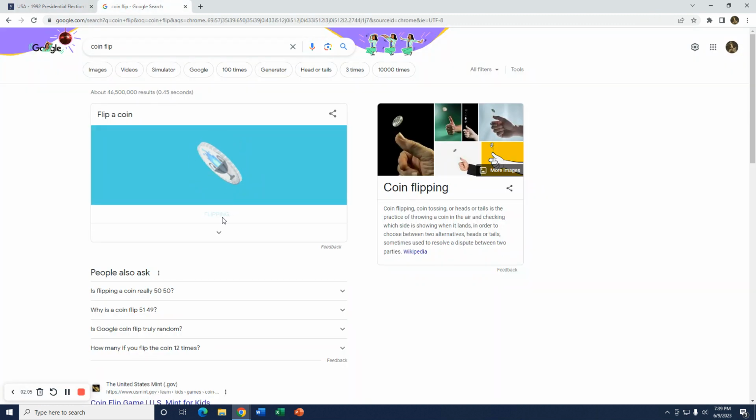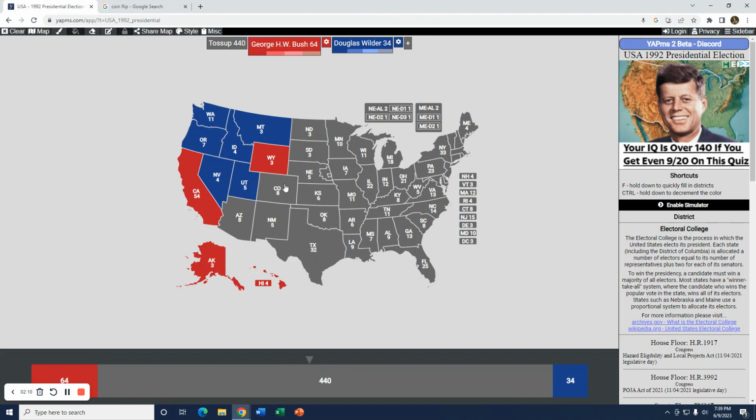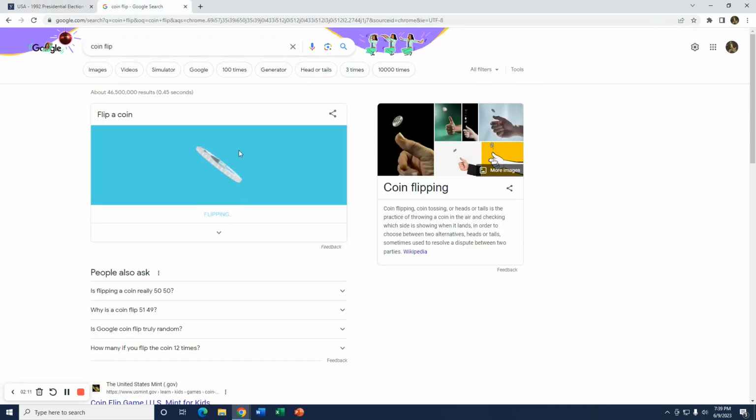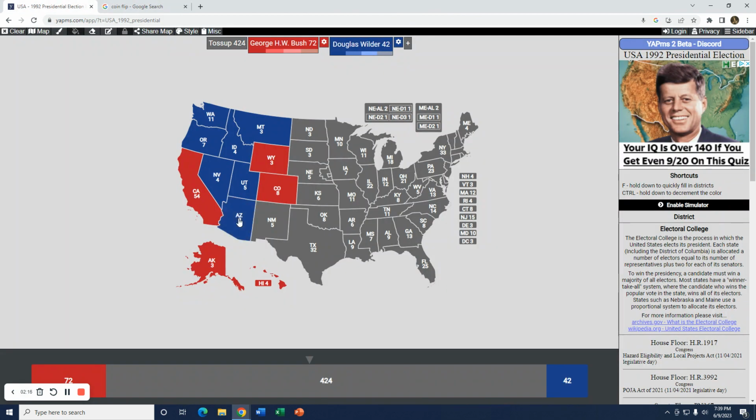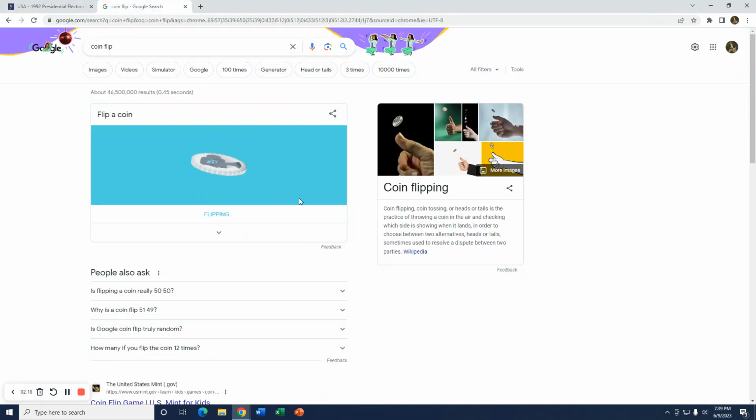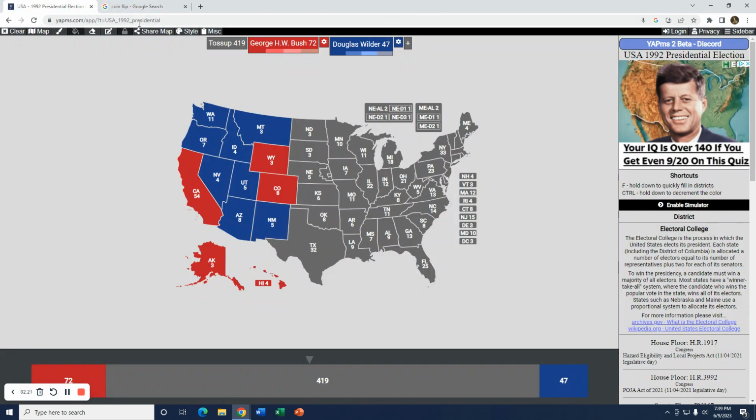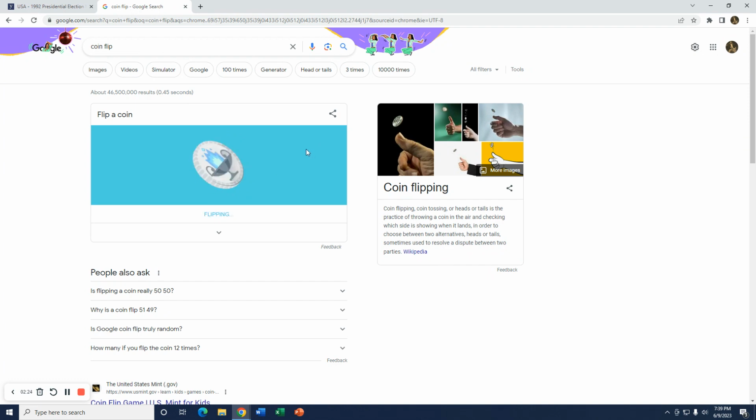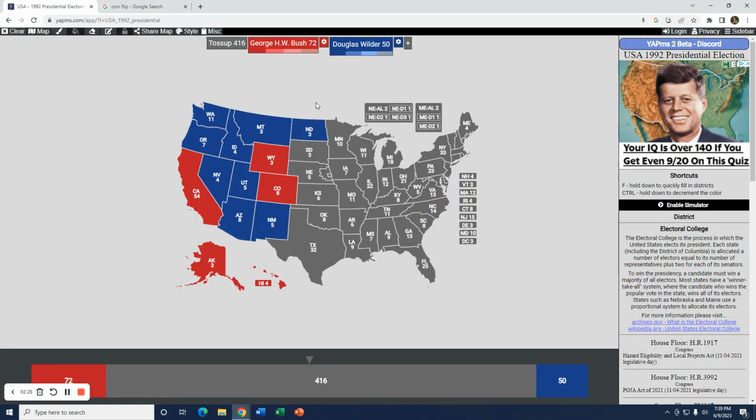And next state is Colorado, Rocky Mountains. I'll go for Bush. Next state, Arizona. I'll go for Wilder. All right. So next state is New Mexico. I'll go for Wilder as well. And next state is North Dakota. I will go for Wilder as well. So now Wilder is dominating.